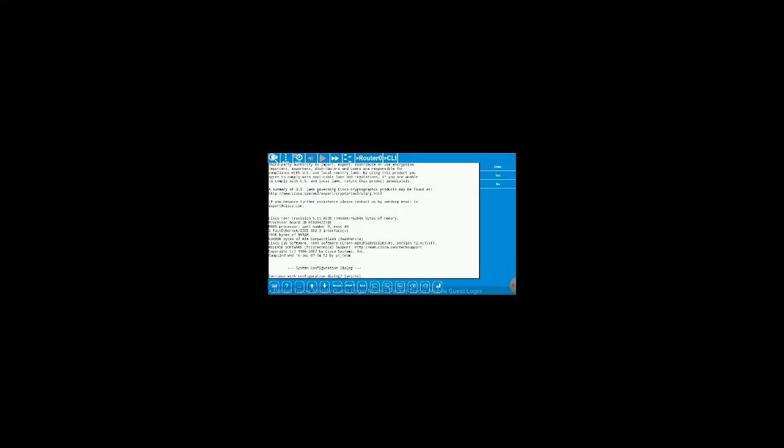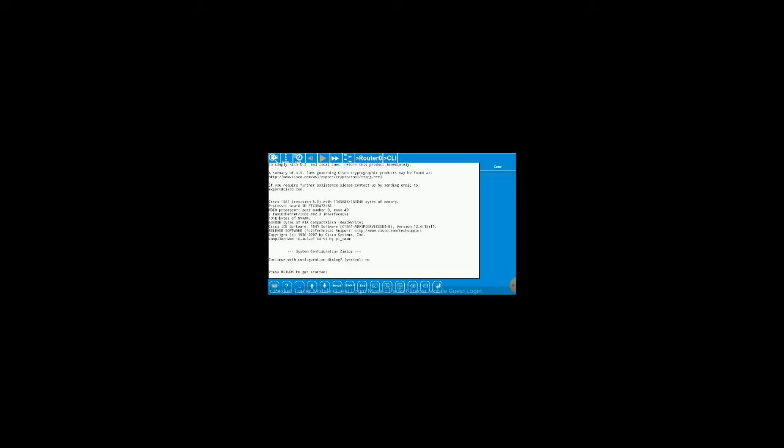Then click on the router. You can see the command line interface section. Click on the command line interface section. You can see the router's command line interface. Here there is a dialog box, the first question: would you like to configure dialog wise or not? Here we press no. You can see on the right side of the corner: yes, enter, no, like that. Either you can type it on the screen or you can simply press the no tab. I just press the no tab and the no command is placed on the screen, plus enter. I just press enter.